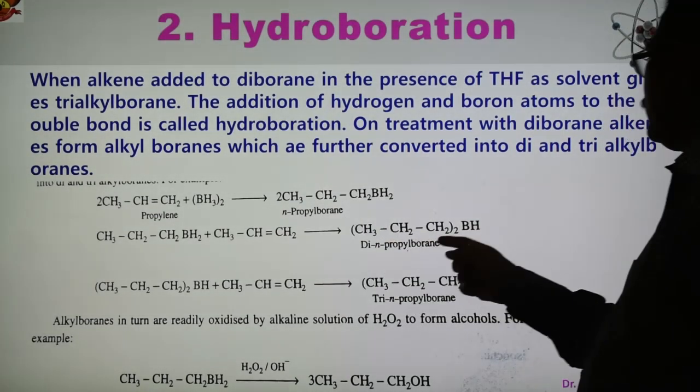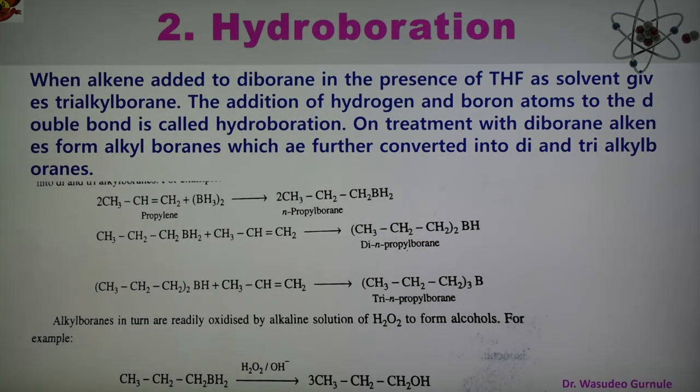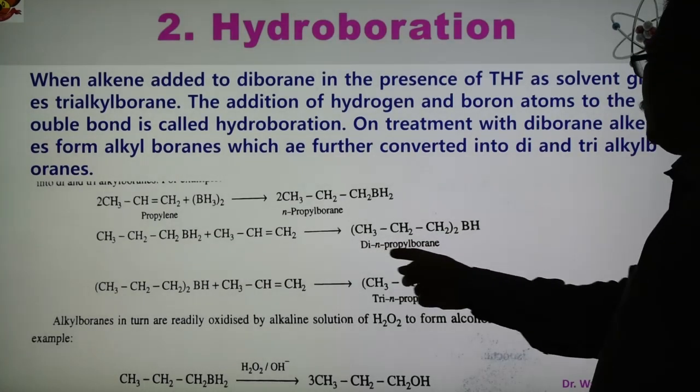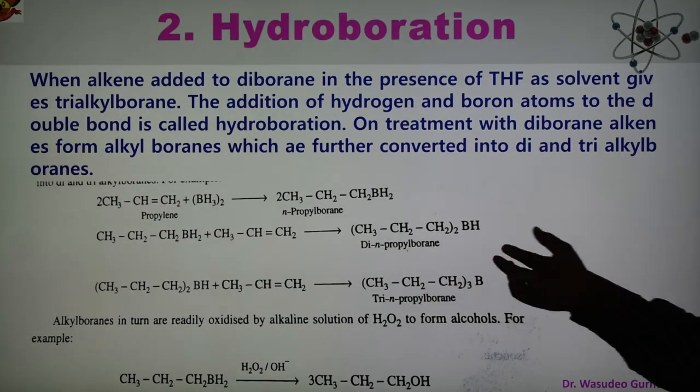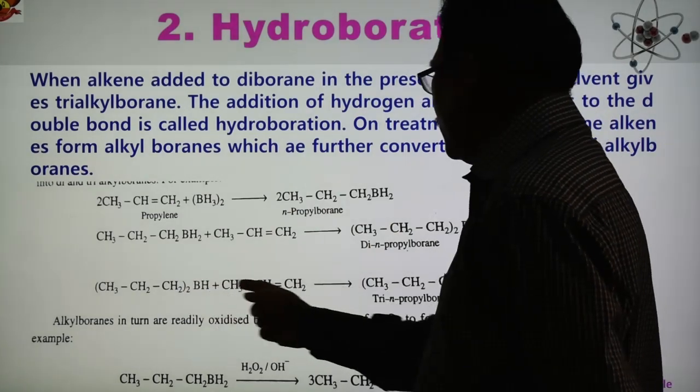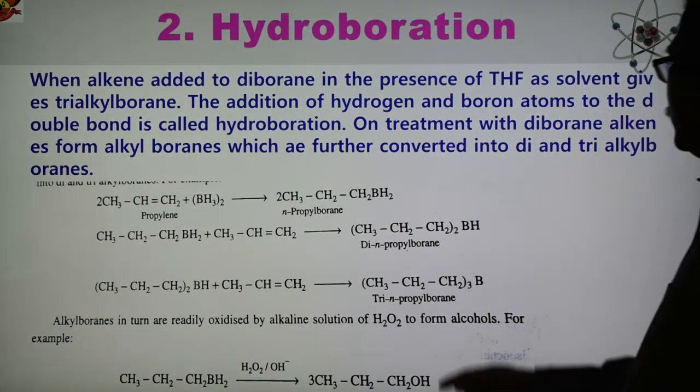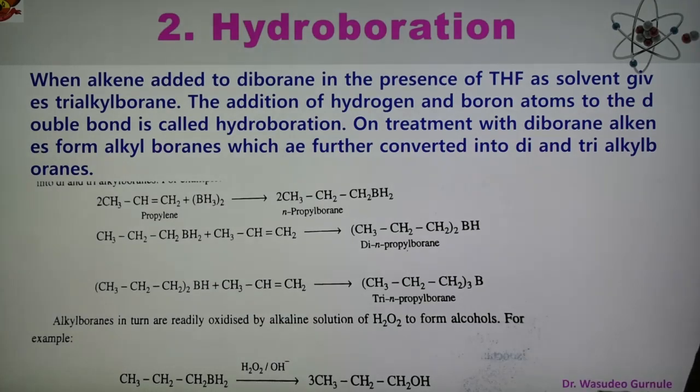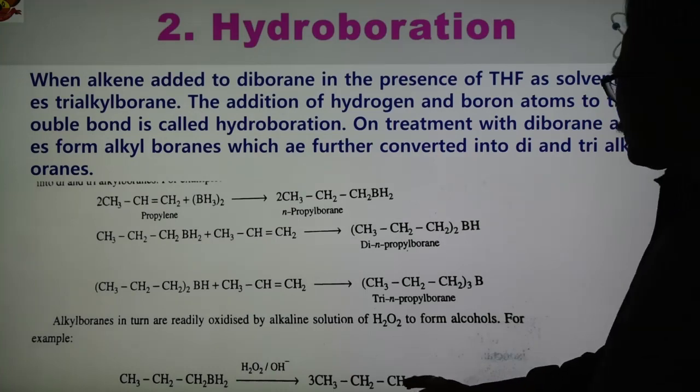Now this group comes here, and we get two n-propyl groups, so di-n-propyl borane. Now we take this compound and another propylene is added. What do we get then? We get tri-n-propyl borane. In this way the addition can take place, and we obtain di-n-propyl borane and tri-n-propyl borane, and these alkyl boranes are readily oxidized by alkaline solution of hydrogen peroxide, forming the alcohol. So we get primary alcohol here.